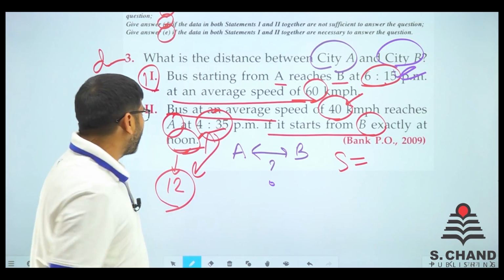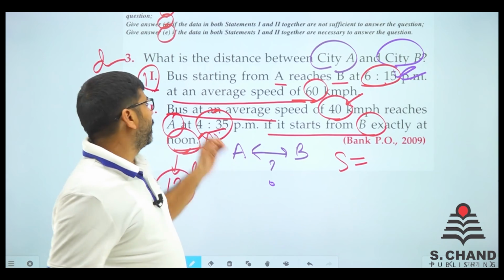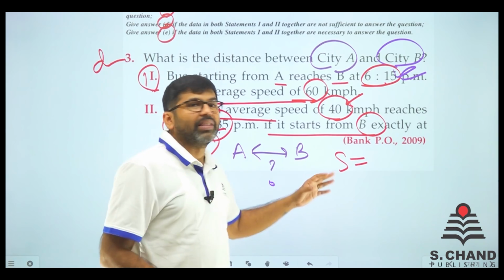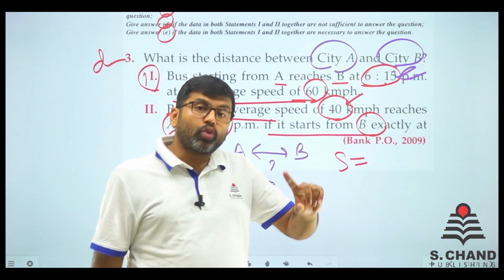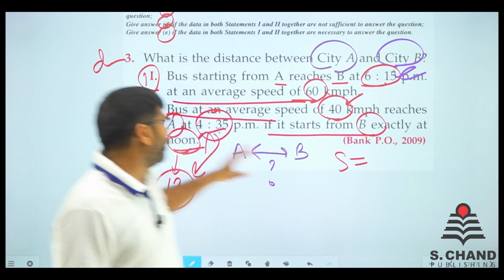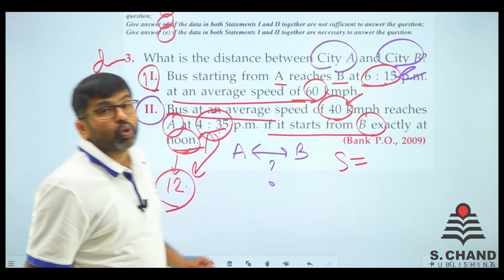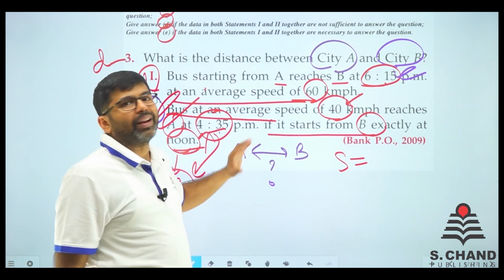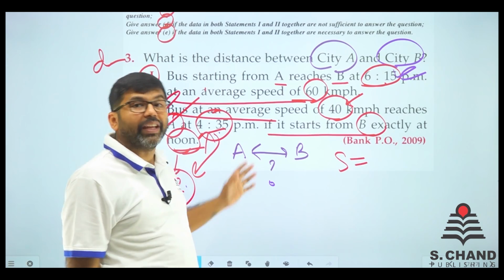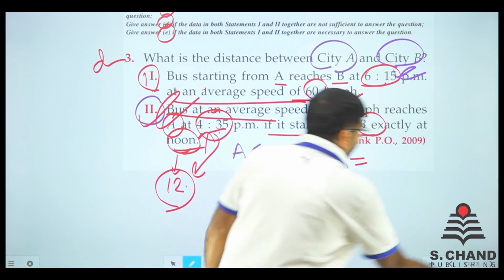So when we subtract 12 from 4:35 p.m., we know it very well. The time is also given. So if speed is equal to distance upon time, that means distance is equal to speed into time. So when you multiply this speed with this time, you get the distance. So only second data. Now you understand, हमें आंसर नहीं निकालना पड़ा, हमें सिर्फ ये देखना पड़ा कि ये डेटा आंसर पहुंचाएगा कि नहीं. So let's move on to next question.